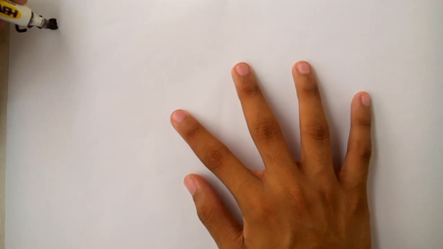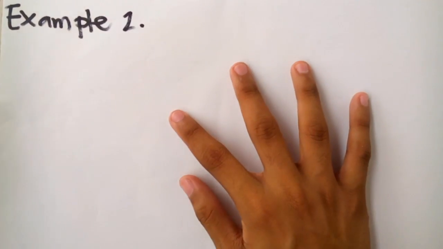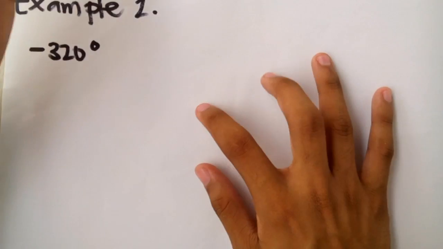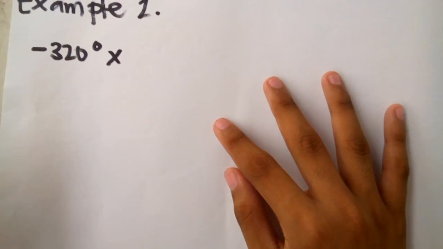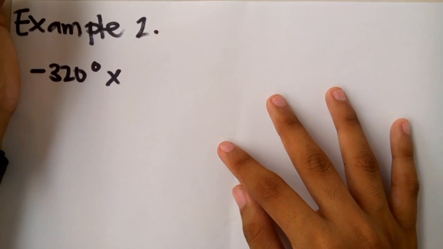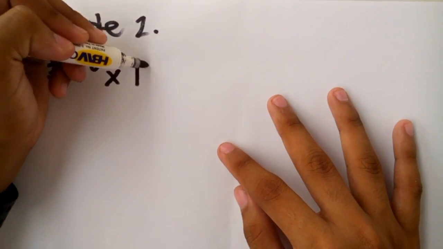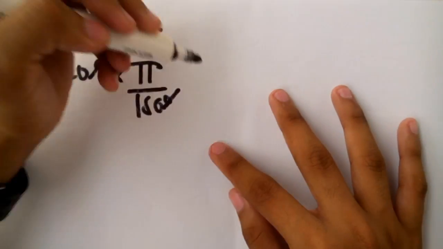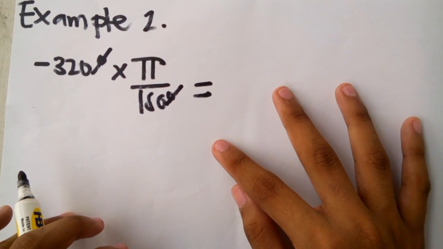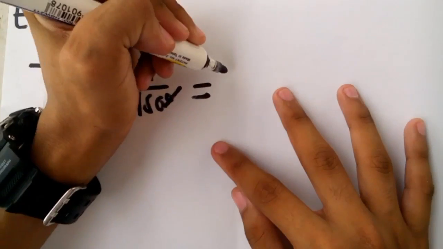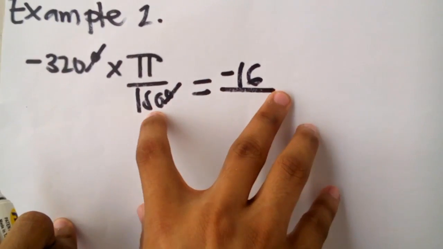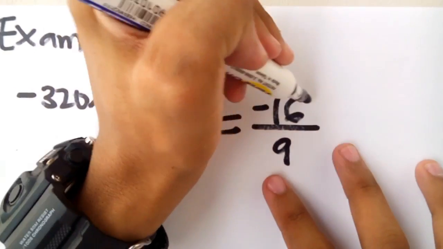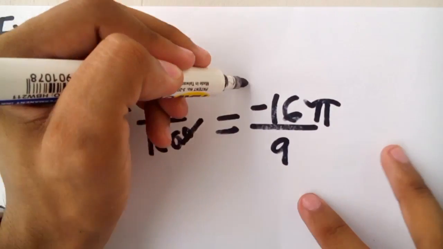Let's have example number 2. What if we were given an angle of negative 320 degrees and we were tasked to convert it into radian measure? Just like what we did a while ago, we just need to multiply it by pi over 180 degrees, cancel like terms, and simplify. So negative 320 divided by 20 is equal to negative 16, over 180 divided by 20 is equal to 9, and copy pi to get the final answer.